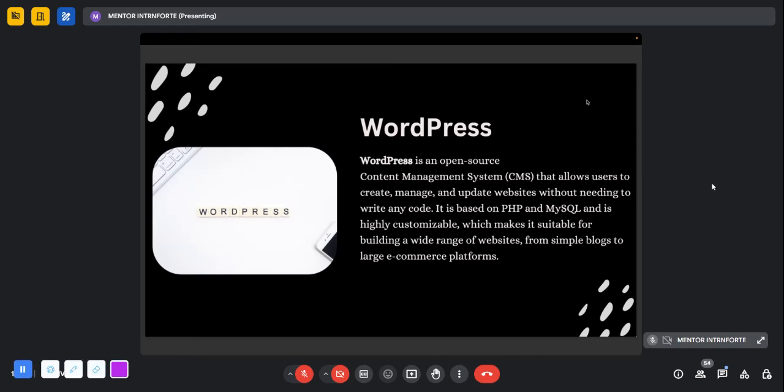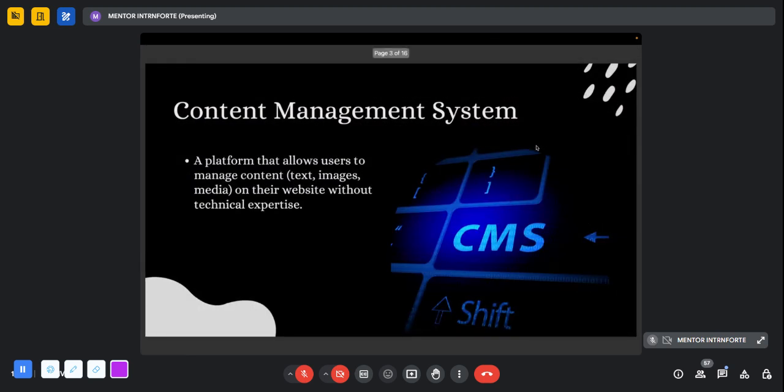As well as that, in just a click of a button, you'll be able to download WordPress and use it easily. So you can build a website using any of the CMS tools. Now, what is CMS? Basically, it is a platform where the user can manage the content.